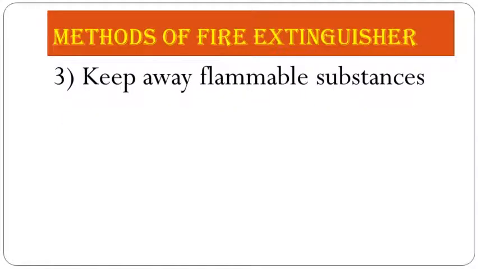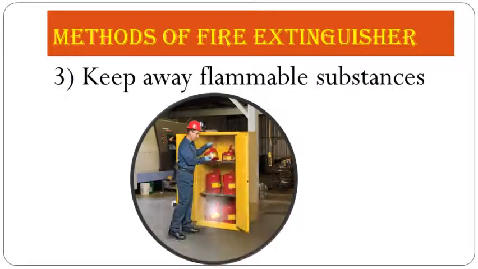Now the third method of fire extinguishing is to keep away flammable substances. In this method, all flammable substances, that means those which easily catch fire, are kept away from the fire. Any wooden article or flammable substance must be kept away so that no fuel is left for the fire to spread. Now the stirrup pump is the best device to put off small fires, and it sprays water in all directions around the fire. So here we have seen the three methods which are used for fire extinction.